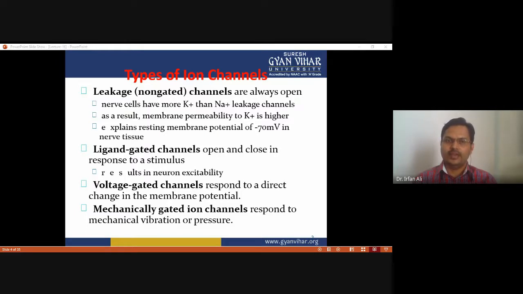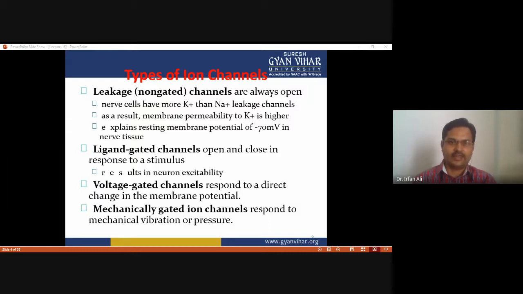This leads to the establishment of the resting membrane potential, because the numbers of potassium leakage channels and sodium leakage channels are different. There are more potassium leakage ion channels and fewer sodium leakage ion channels. As a result, membrane permeability to potassium ions is higher as compared to sodium ions. Correct.